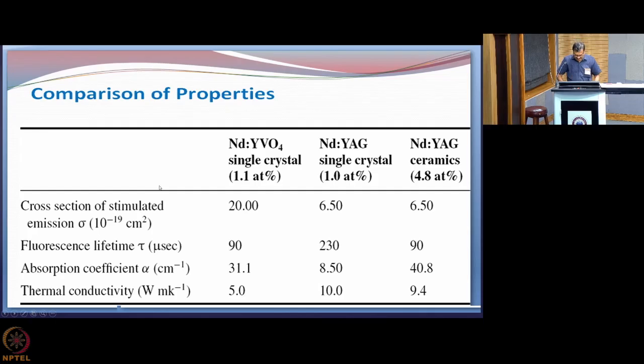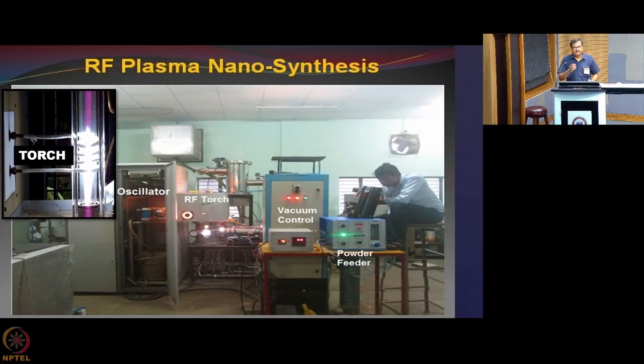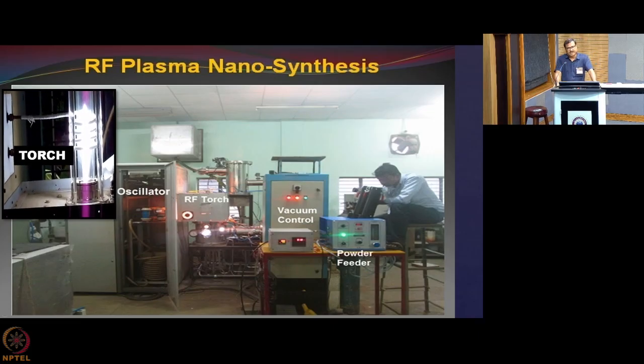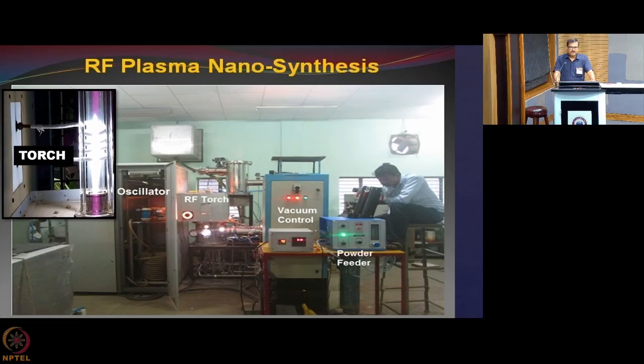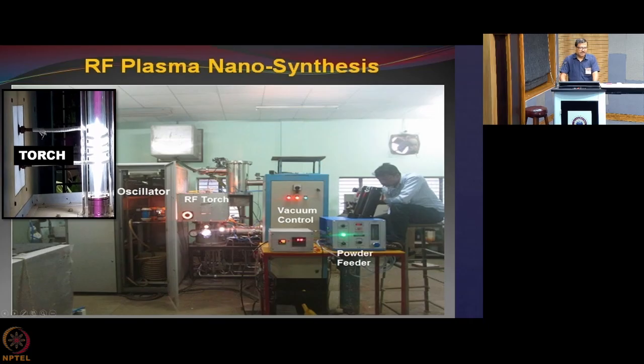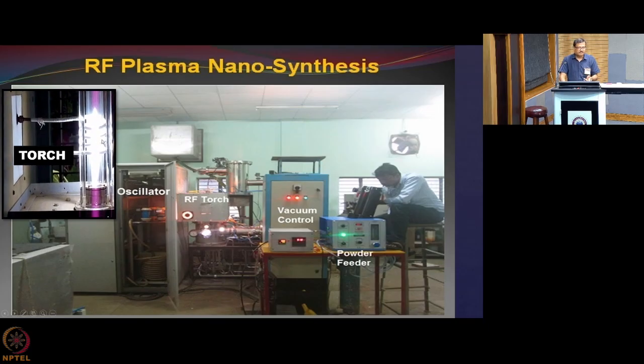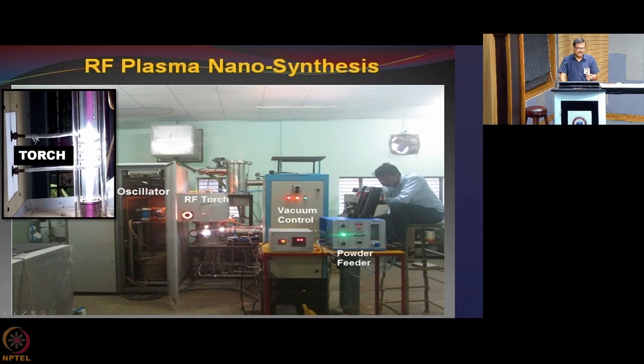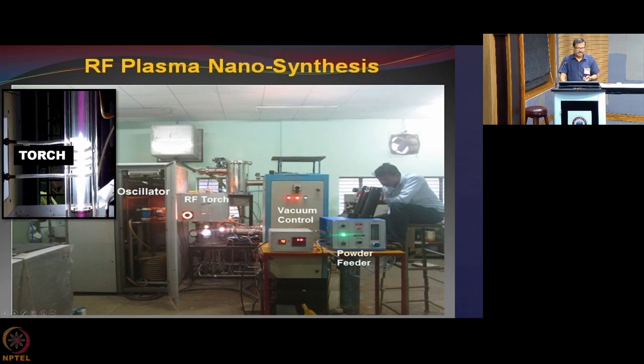So now the question remains how to make this composite. What we do actually is we take yttrium oxide, aluminum oxide and neodymium oxide, micron size particles. Then we feed that, because you need optical grade quality, so you must avoid the impurities by all means. So you are using an electrodeless discharge kind of thing, this radio frequency plasma, thermal plasma.